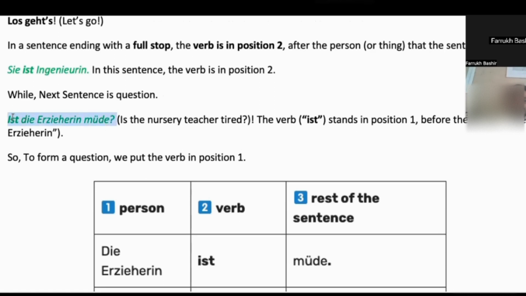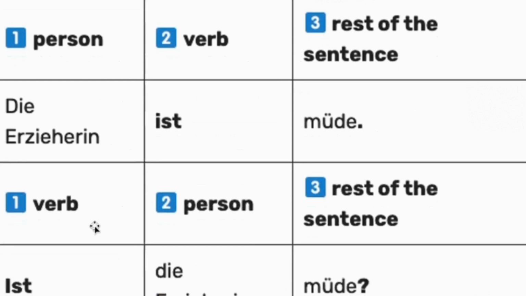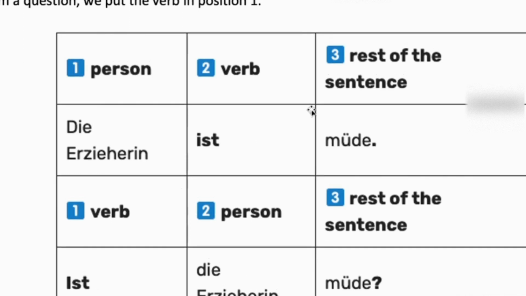So this question can only be answered with ja oder nein, meaning yes or no. So in this table, we can just check that for person one, this is my verb at second position. I just place my verb at the very start. First position. It should be at the very first position. So that we can use to make questions.